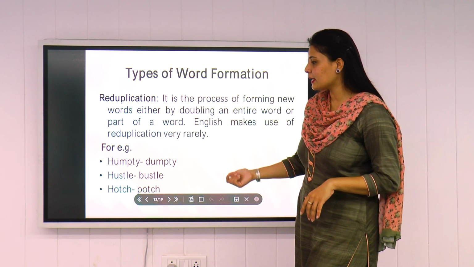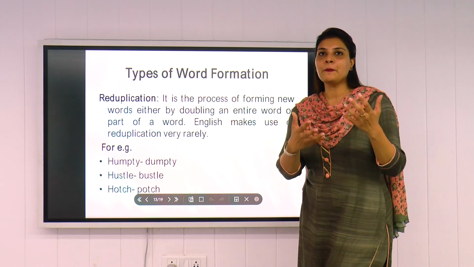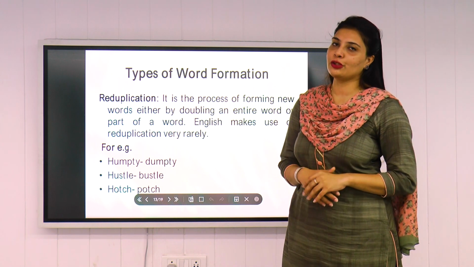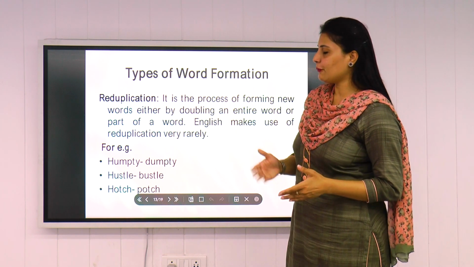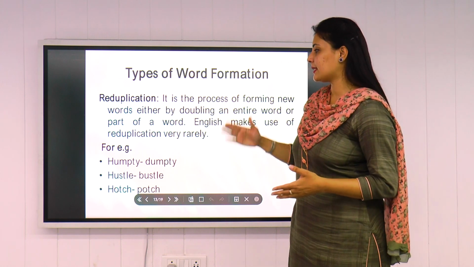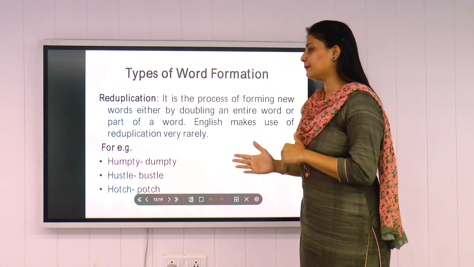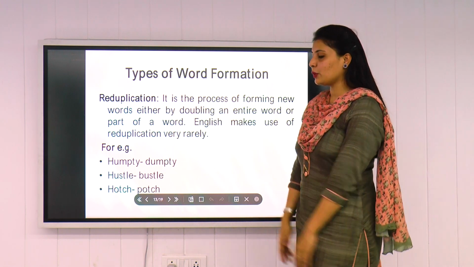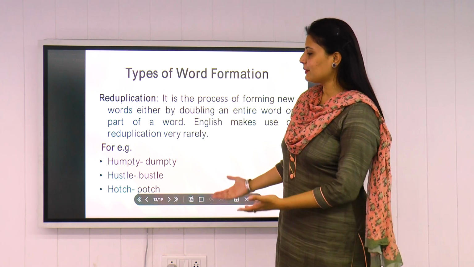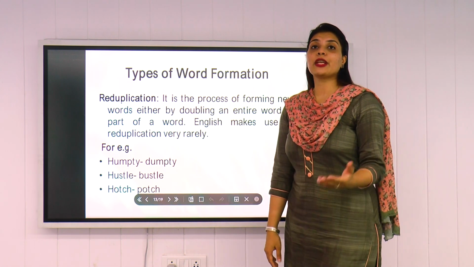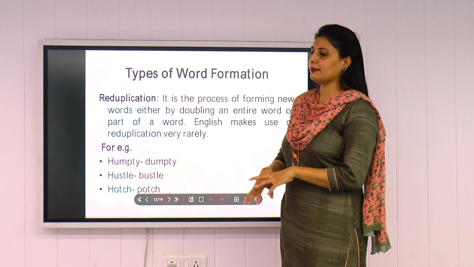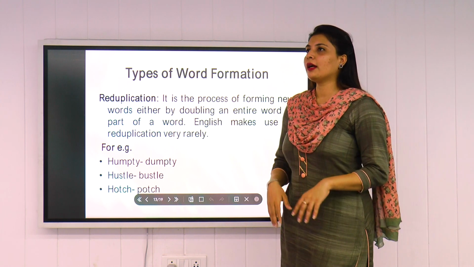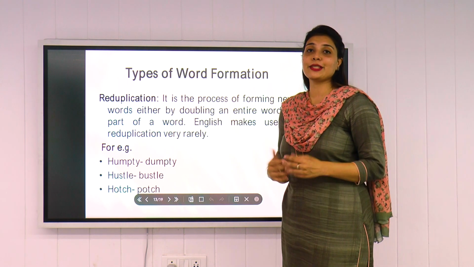As you can see in the examples, Humpty Dumpty. These are poems for toddlers, for young children. You can see the first word is different, the rest of the term is the same. Humpty Dumpty, hustle bustle, hodgepodge. We always use these words at home. It's not like Humpty Dumpty with children, but whenever we are at our place and some mess is being created all around, we always say hodgepodge. There's a lot of hustle bustle in the market, so this is how we use it.